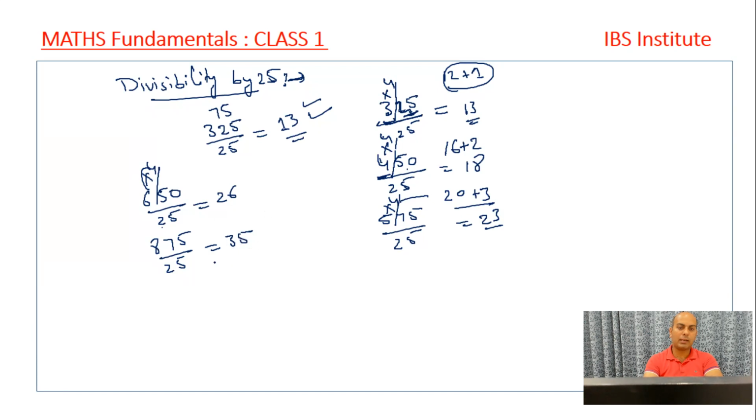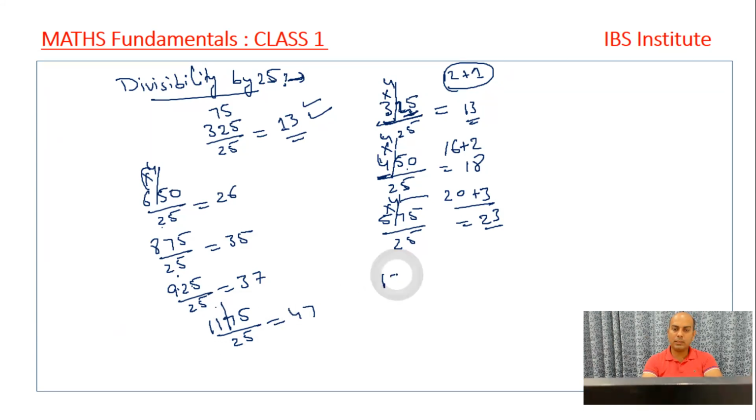I can directly write the number to be 35. If it is 925 divided by 25, 9 4s are 36, and 1, 37 is the answer. If it is 1175 upon 25, directly I can write, separate this one, 11 4s are 44, and 3, 47.